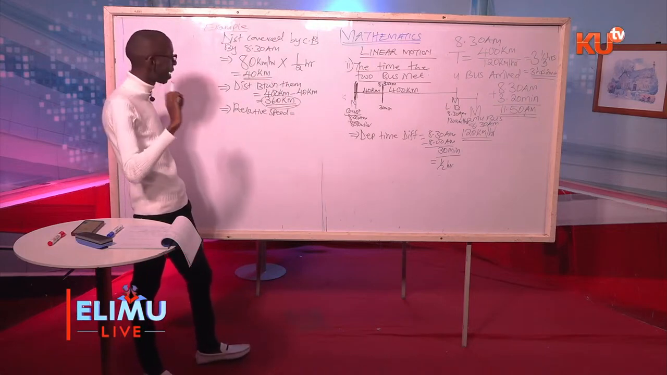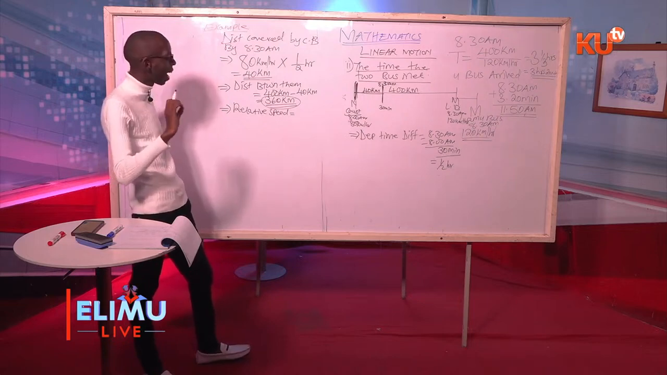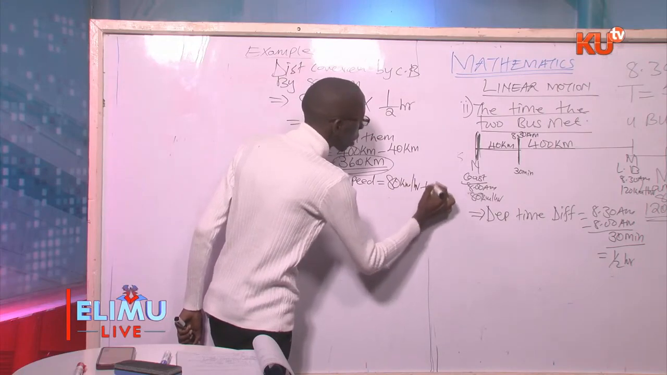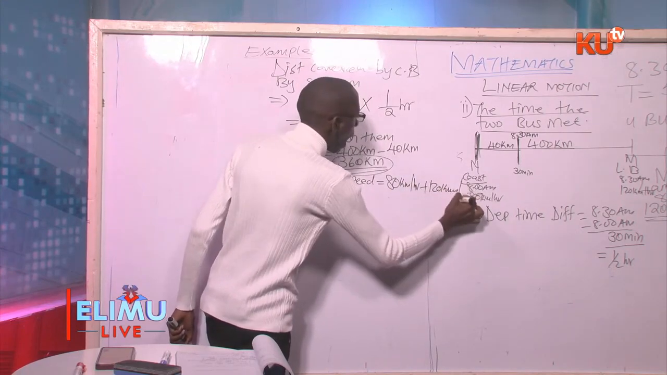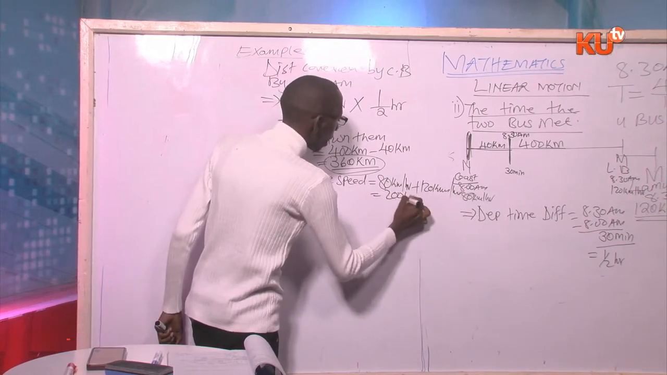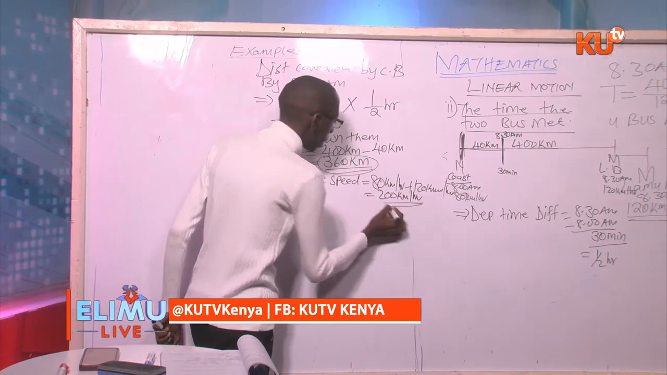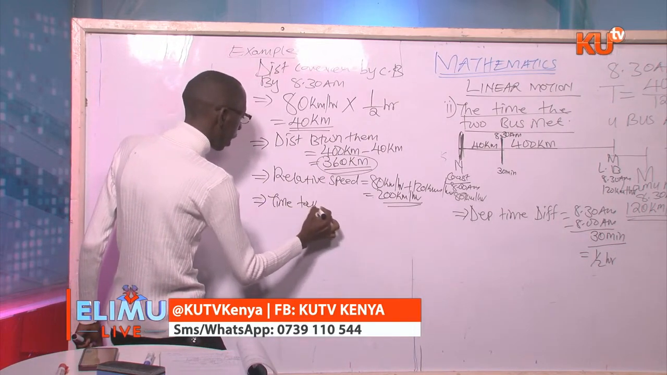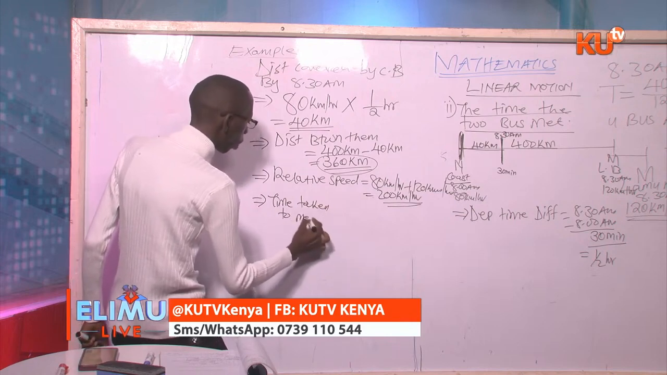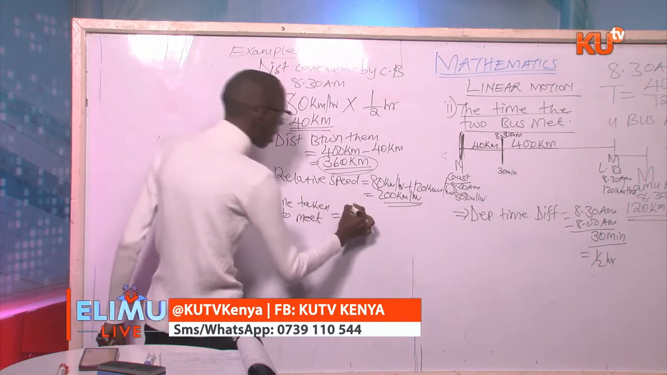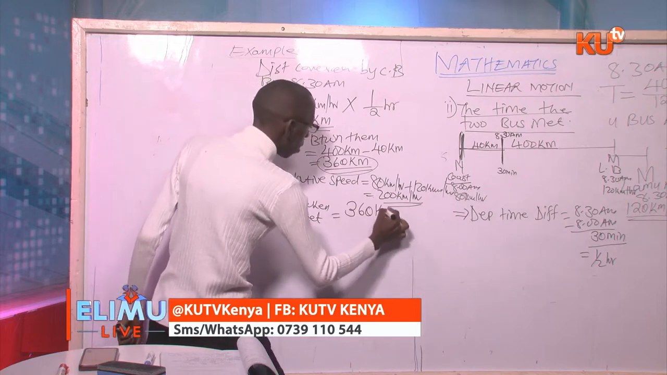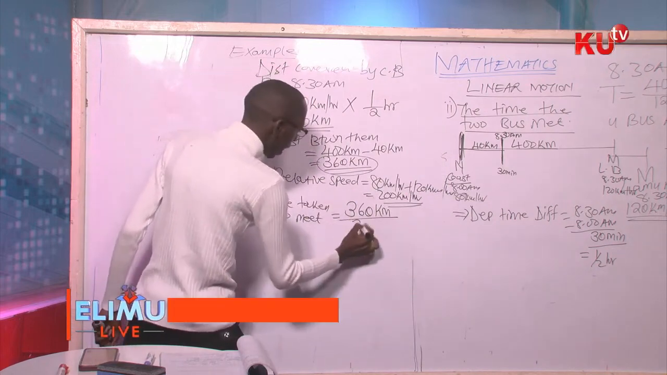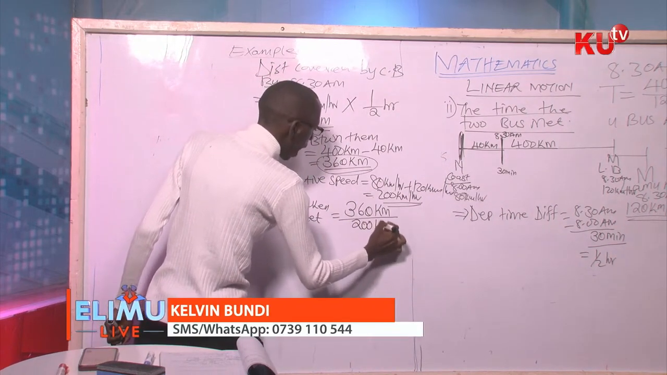Next step, we already have the distance between the two vehicles by 8:30 a.m. The next step is to get the relative speed. The relative speed, we said, for vehicles moving in opposite directions, we add their speeds. So we'll take 80 kilometers per hour plus 120 kilometers per hour, and the relative speed is 200 kilometers per hour. Time taken to meet.